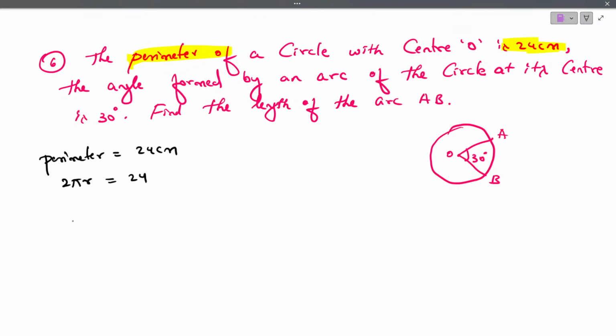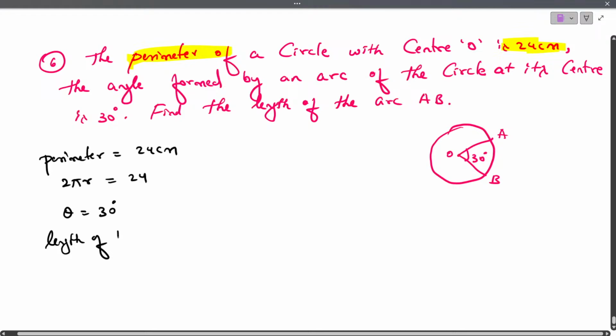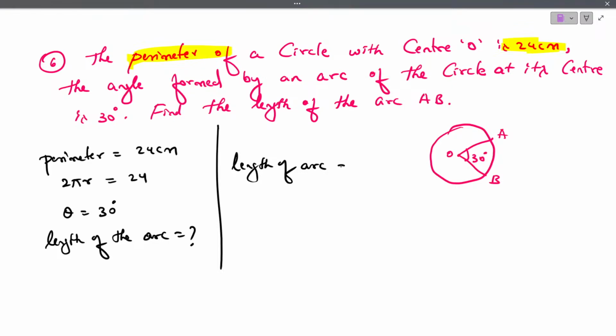Next, they have given the angle formed. What is the angle formed? That is theta. Theta is 30 degree. Now they are asking us to calculate the length of the arc. So we can directly write here the length of arc is equals to, we have the formula theta by 360 into 2 pi r.